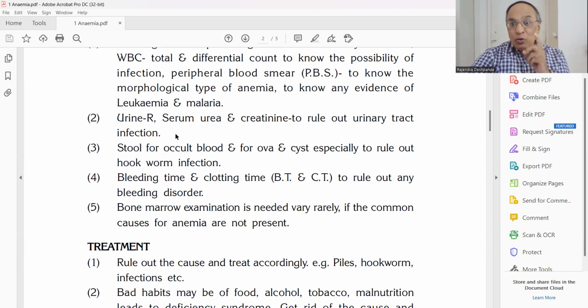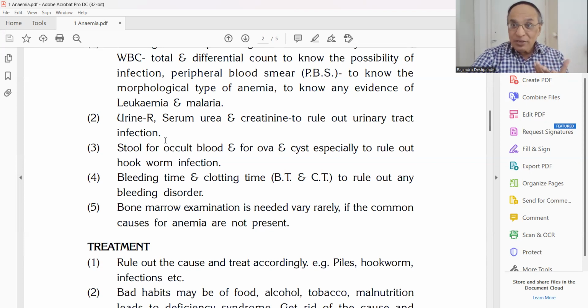Urine routine to see the albumin, sugar, etc. Urea and creatinine in the blood to rule out urinary tract infection, because pus cells will be there, and also to check kidney function. Urea and creatinine is mainly for kidney functions.